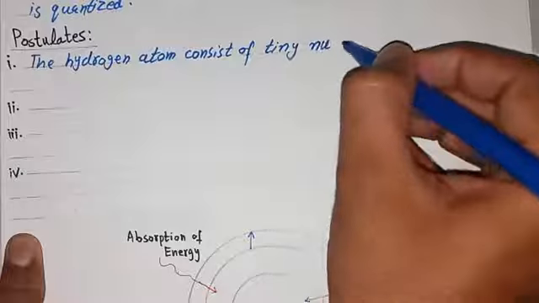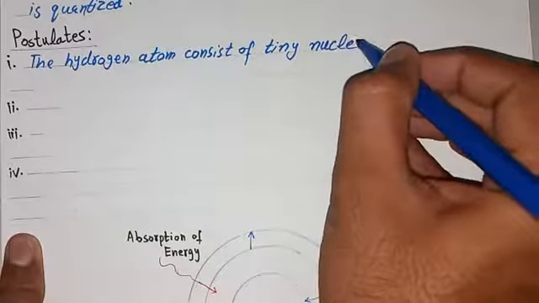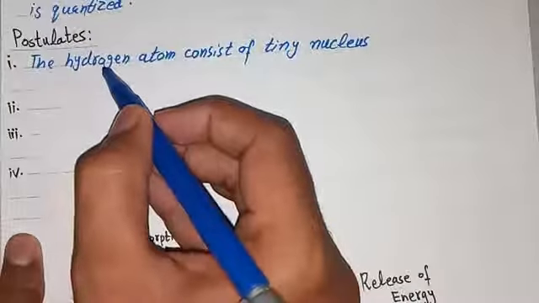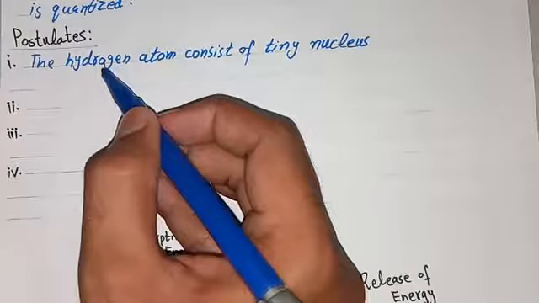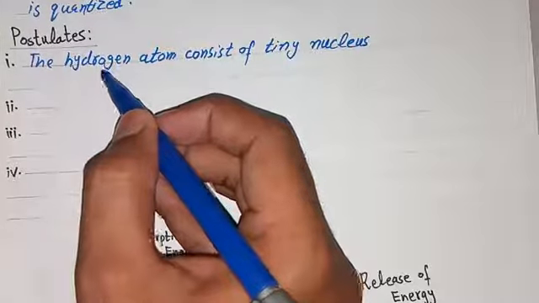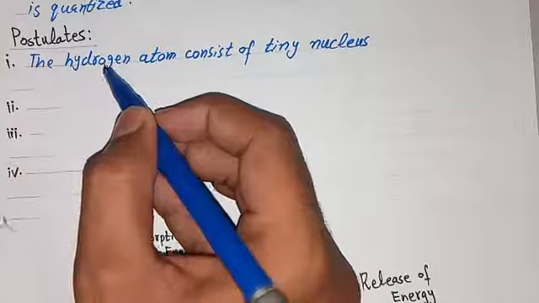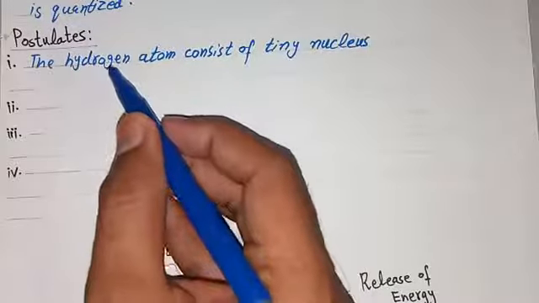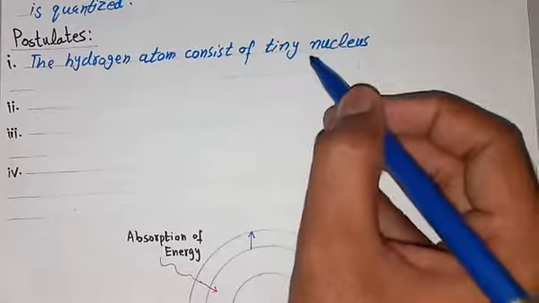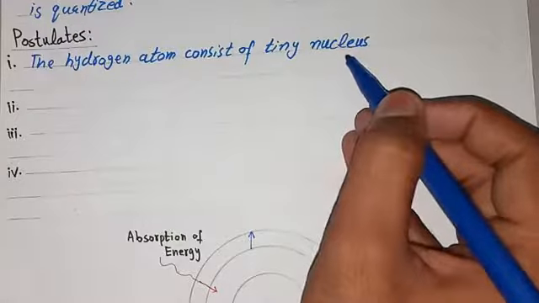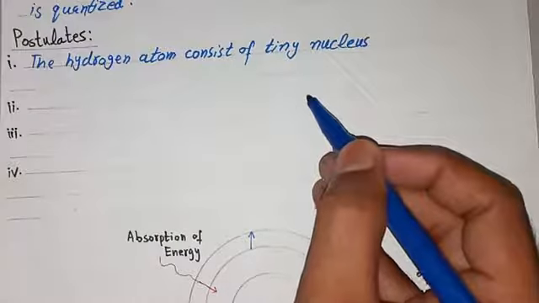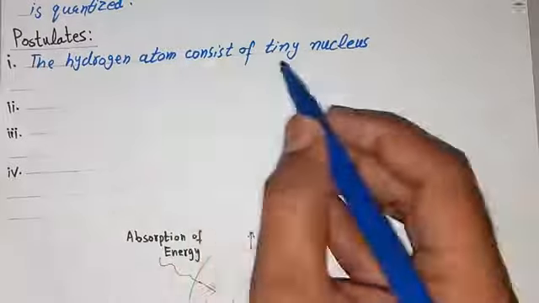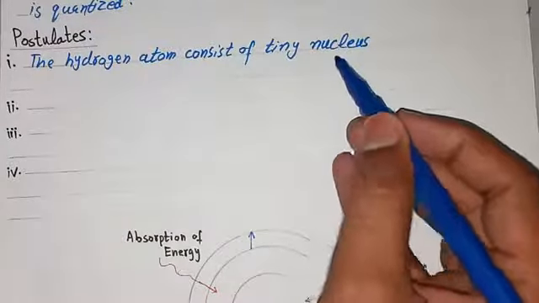Tiny means smallest. Hydrogen is the smallest atom because among 92 elements hydrogen is the smallest one, as its atomic number is 1. We know that all elements have a nucleus, so the hydrogen atom also has a tiny nucleus.